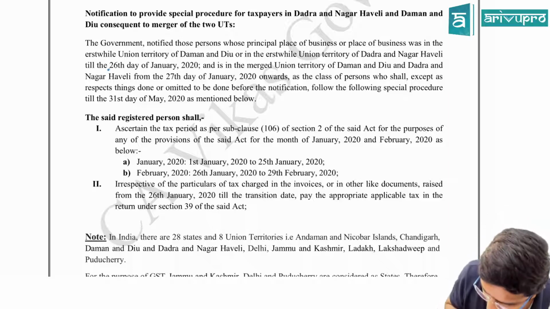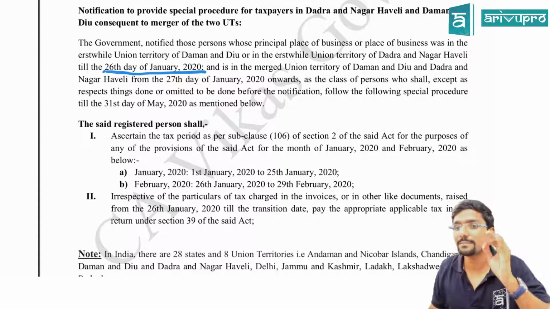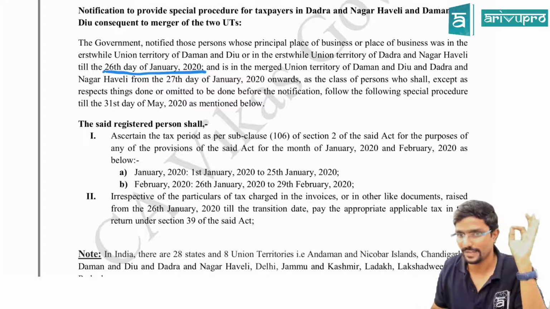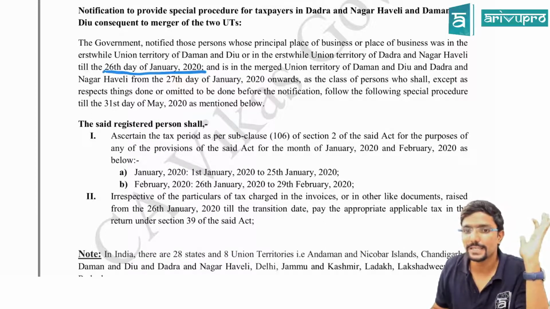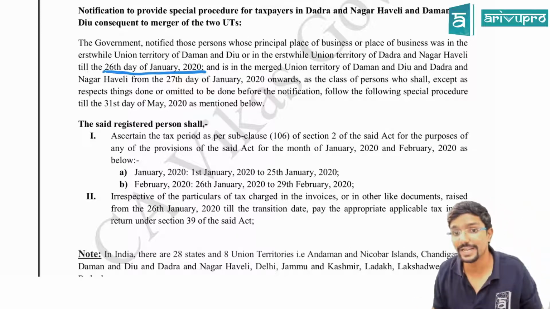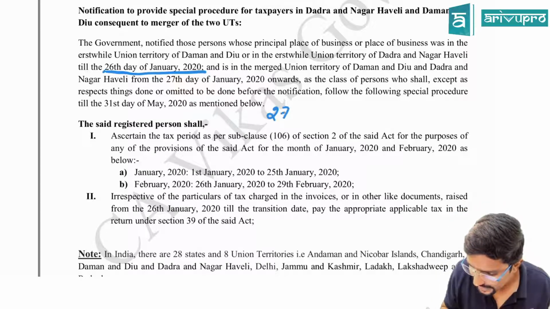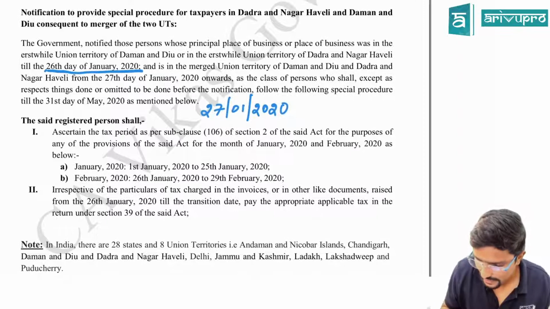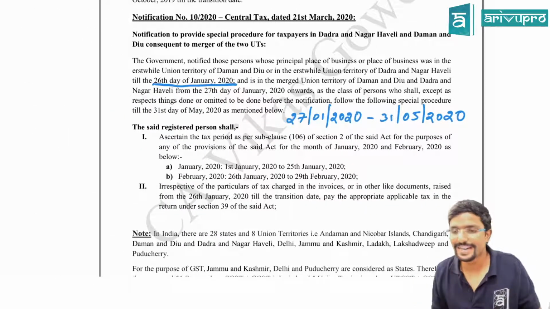So this change has happened on which day, guys? 26th January 2020, Republic Day. And is in the merged Union Territory of Daman and Diu and Dadra and Nagar Haveli from 27th day of January onwards. The class of persons, except in respect of things done or omitted to be done before the notification, shall follow the following special procedure till 31st day of May 2020 as mentioned below. That is from 27th January 2020, actually 26th also will be counted, till 31st May 2020, it will be a transition period for them. Similar to that union territory, whatever they give, it will be a transition period for them.